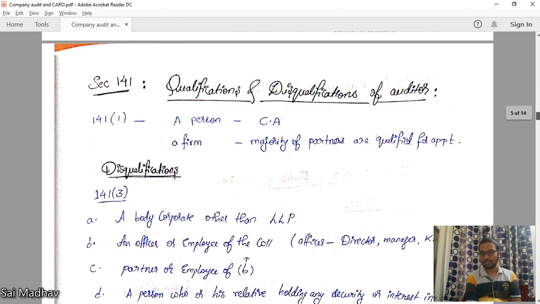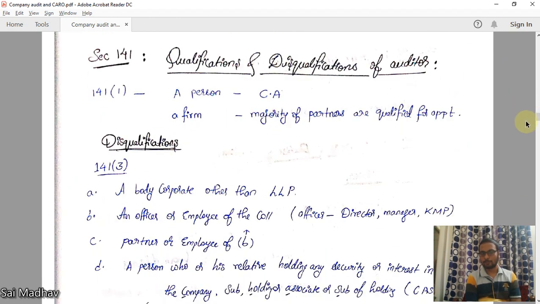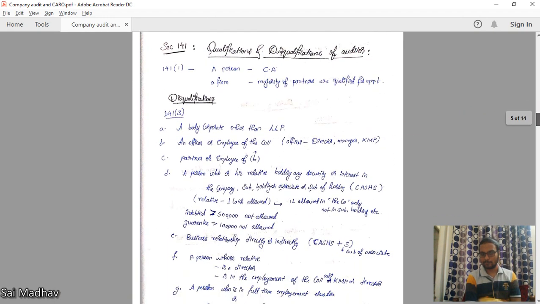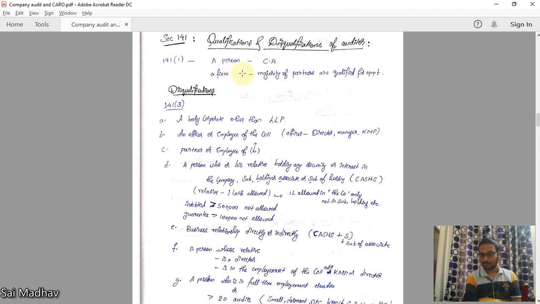Now coming to the most important section, section 141, qualifications and disqualifications of auditor. Who can be appointed as auditor? A person who is a CA, chartered accountant, okay, having certificate of practice, can be appointed as auditor. A firm where majority of partners are qualified for appointment. A firm can be having 10 partners. Of them, the majority should be qualified for appointment. That means the majority should be chartered accountants. Okay, then only that firm can be appointed as auditor. Firm includes LLP.